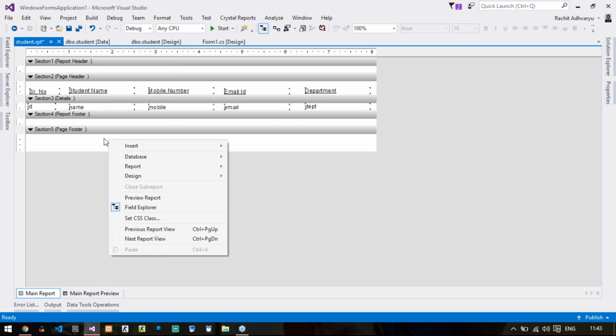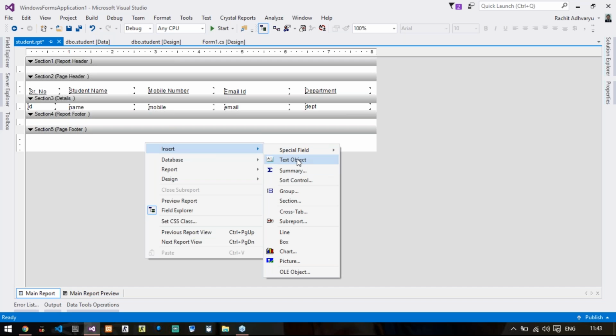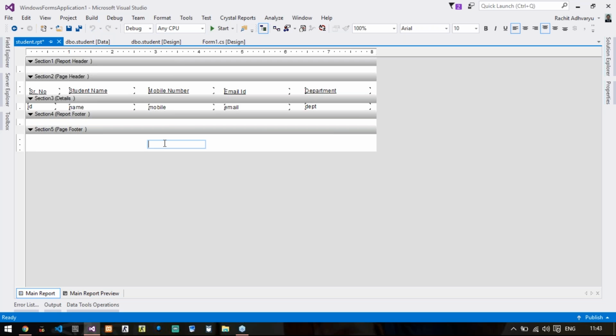Let us say I want to display some text. What I will do is I will right click in this section and go to insert and select text object, and I will put it wherever I want to display it. Now let us say I want to put: this is computer generated report, no signature required. So this message will be automatically printed in your report whenever it is generated.